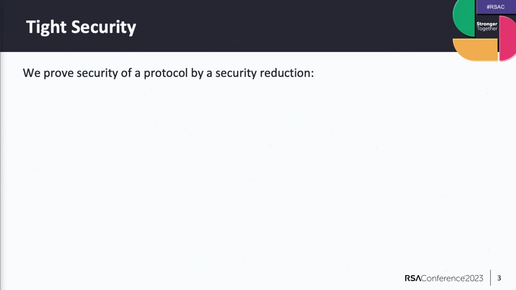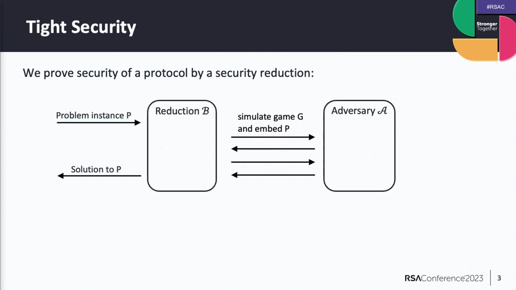We prove security by a reduction. That means we assume there exists an adversary A, which is attacking our protocol in this predefined security game. From this adversary, we construct a reduction that tries to solve some underlying computationally hard problem. The reduction gets a problem instance, and then it somehow embeds this instance in the interaction with the adversary.